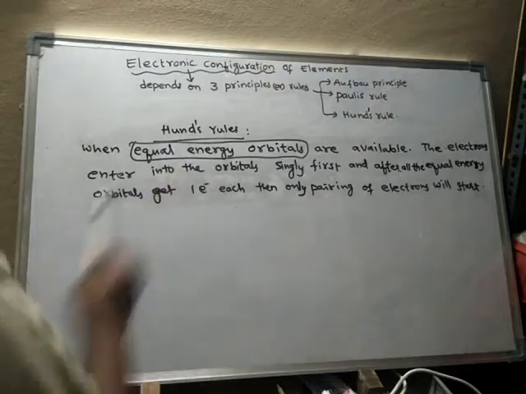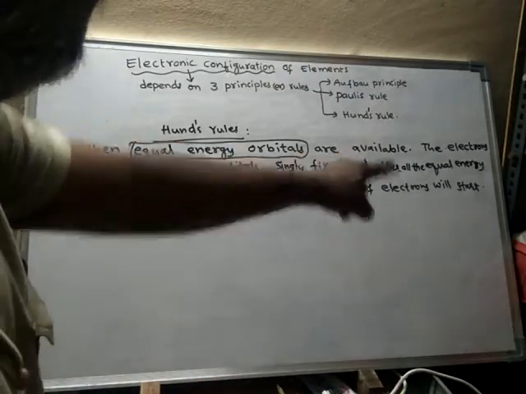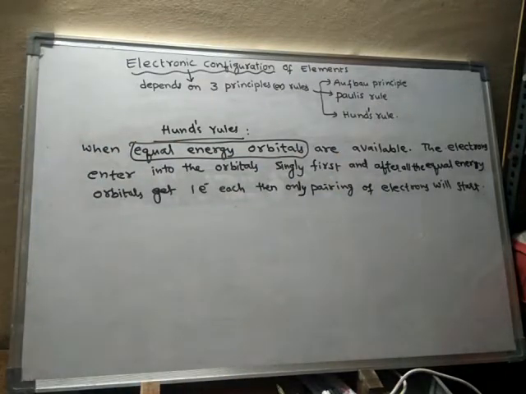Hund's rule says that when equal energy orbitals are available, the electrons enter into the orbitals singly first, and after all the equal energy orbitals get one electron each, then only pairing of electrons will start.